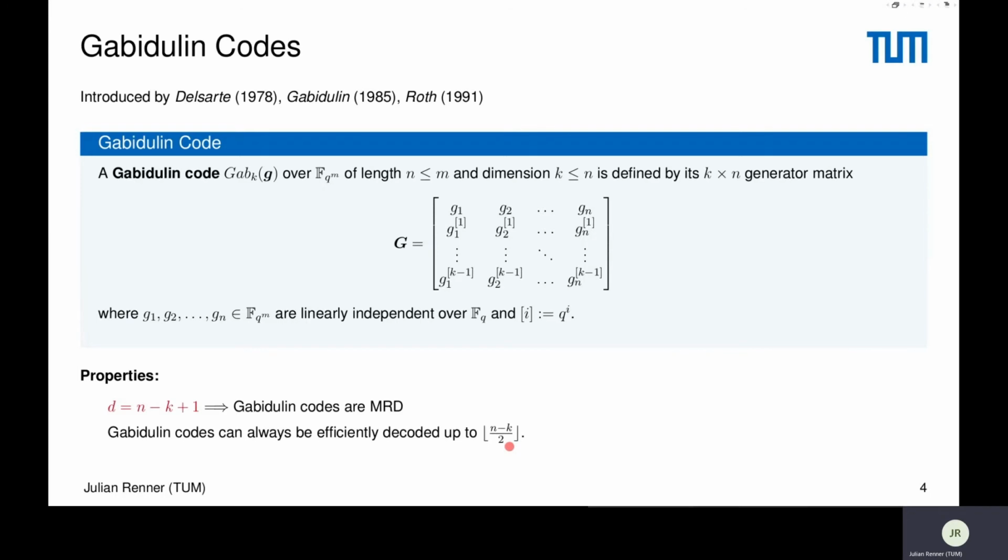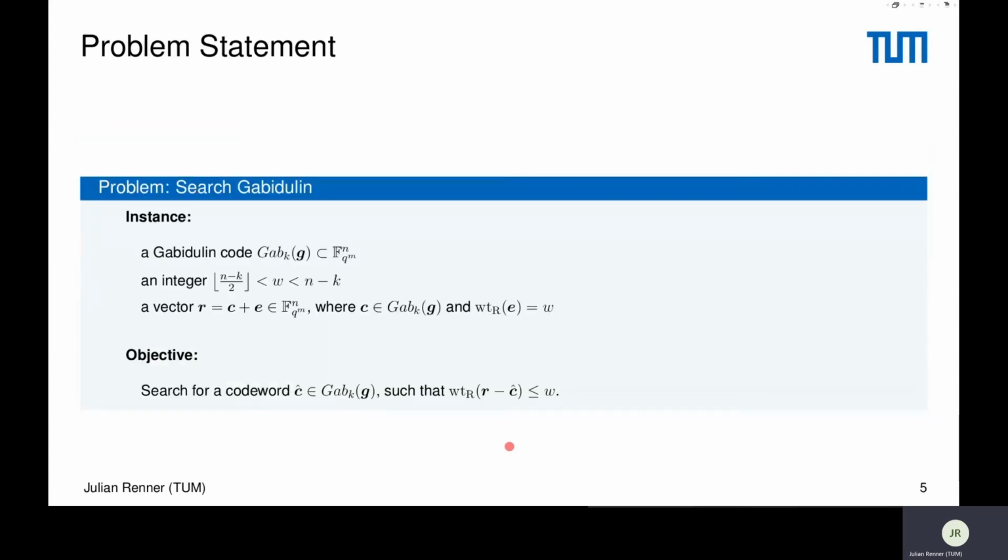Now, with these definitions, we can formally state the problem that I just mentioned very shortly in the introduction. Namely, the problem we are interested in is this search Gabidulin problem. The instance is that we are given a Gabidulin code with generator vector g, an integer w, where w is larger than (n minus k)/2, but smaller than n minus k. And furthermore, we are given a vector r, where r is a code word of a Gabidulin code plus an error, where the error has rank weight equal to w. So once again, w is larger than (n minus k)/2.